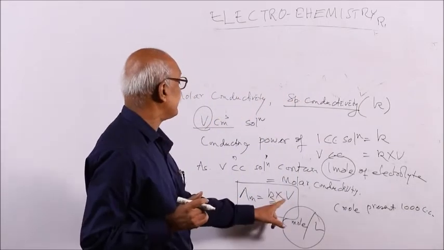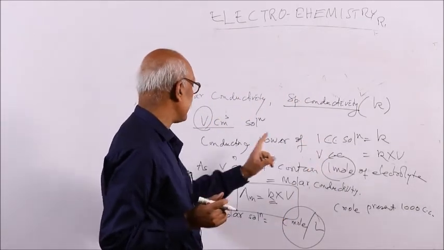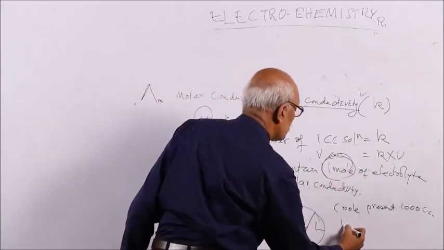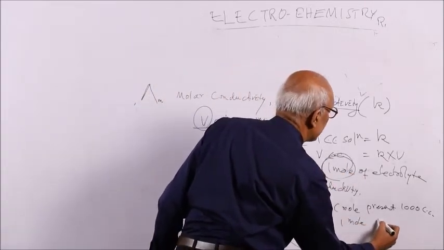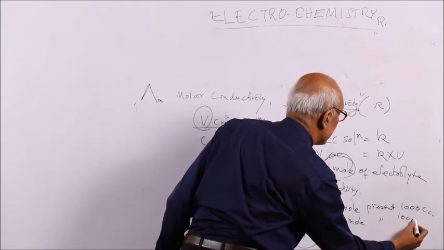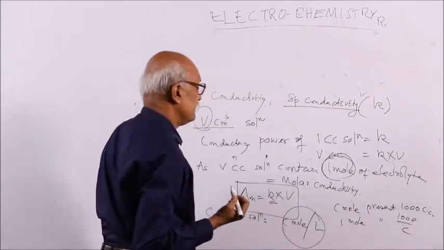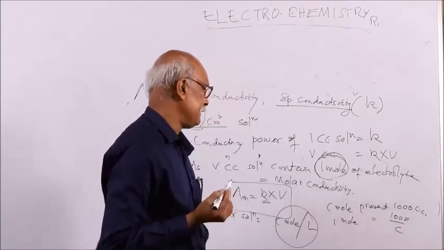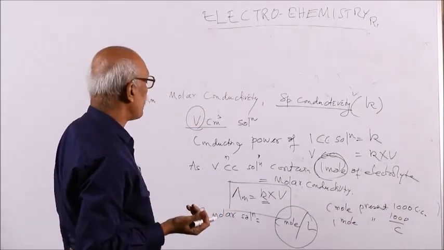But your V cc contains 1 mole. So, 1 mole must be present in 1000 by C cc, where C is the molarity of the solution. So, 1000 by C will be the volume of the solution.